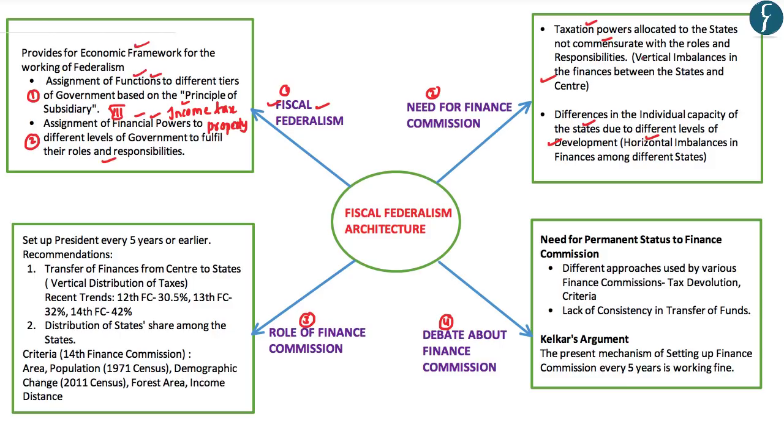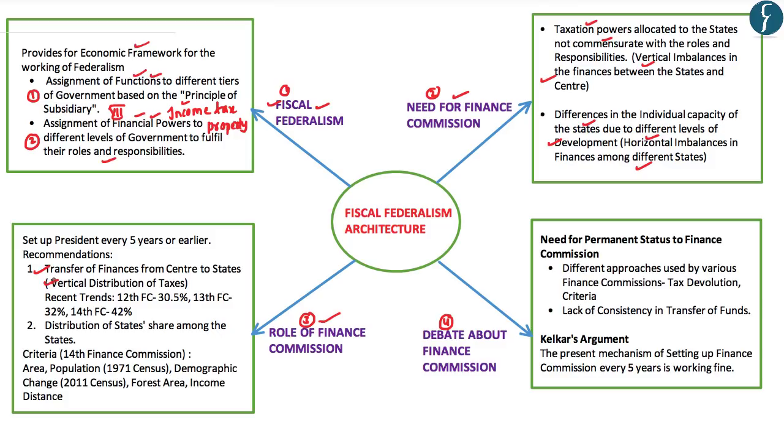In order to address these vertical imbalances in finances between the center and states, as well as the horizontal imbalances among the different states in India, we need to set up the Finance Commission. So, what exactly does the Finance Commission do? The Finance Commission provides for the transfer of finances from the central government to the state government, and this we call the vertical distribution of taxes.